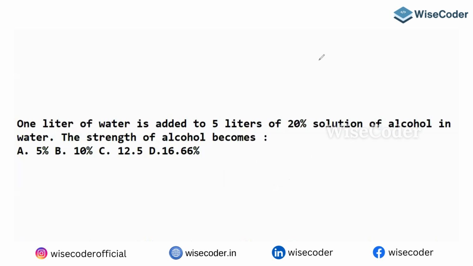A vessel has 400 liters of pure milk. 40 liters of milk is removed from the vessel and replaced with water.